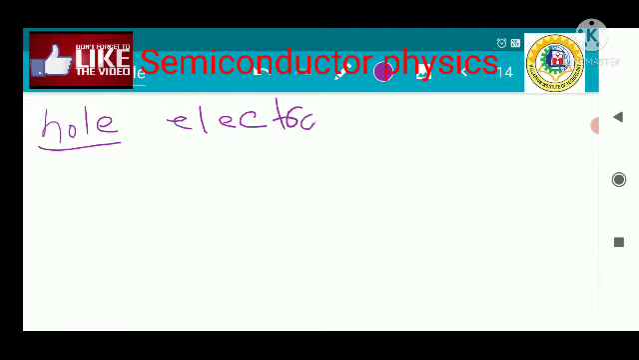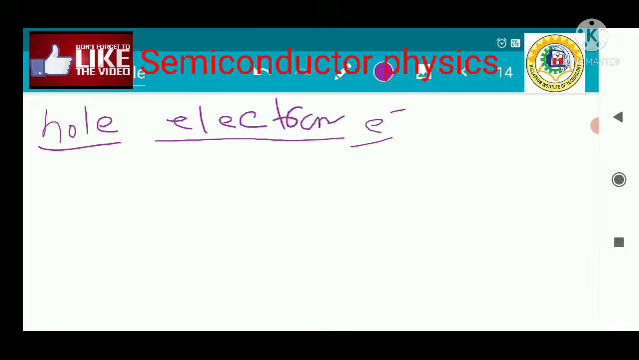Now next, we have also discussed the concept of hole. What is the concept of hole? There are charge carriers inside the semiconductor. One charge carrier is called the electron. All of you know the electron. Electron is a negatively charged particle which has a finite amount of mass. It has a negative charge and a finite amount of mass. So that we all know.